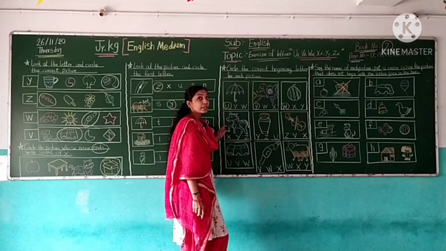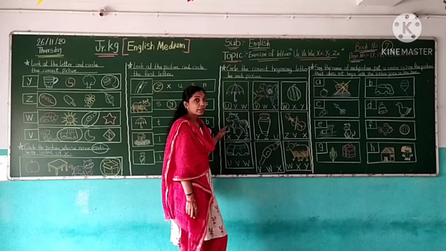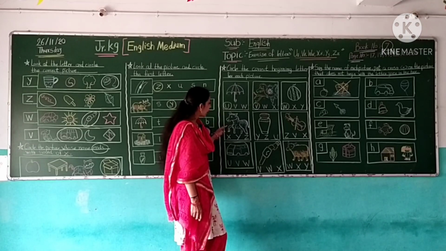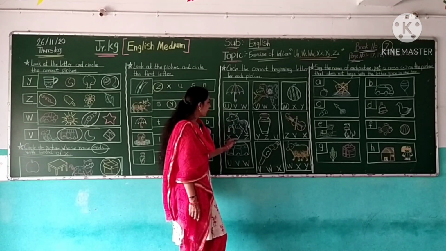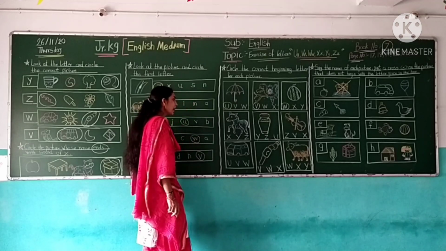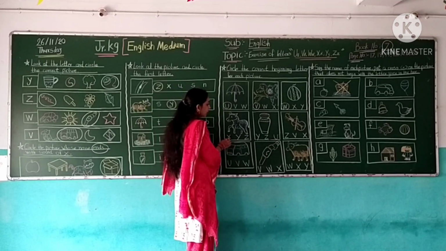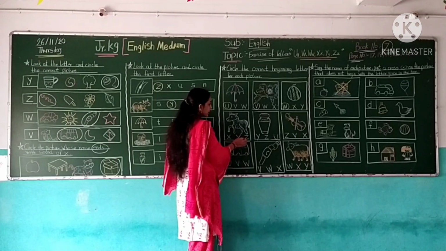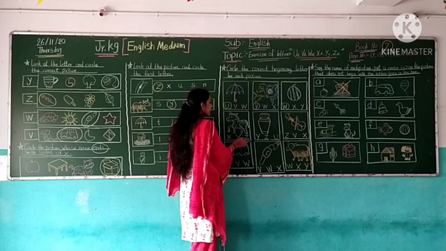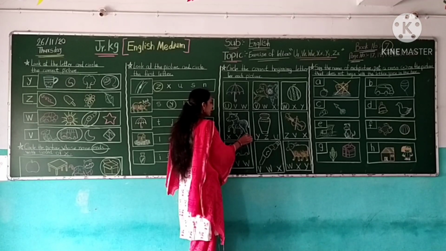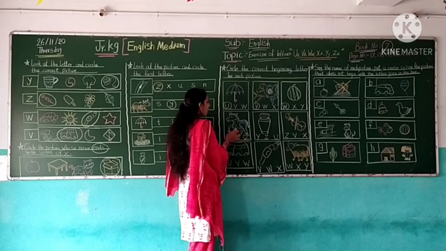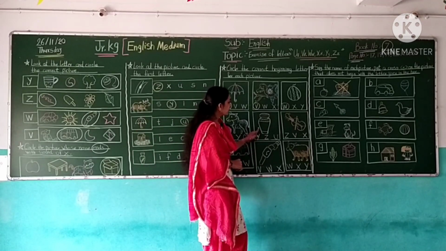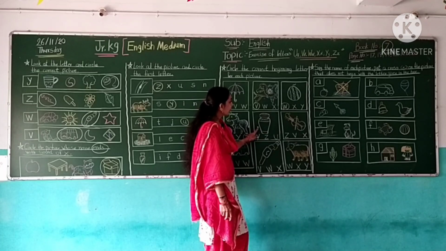This is zebra. Zebra start the letter Z. Here find the letter Z. This is letter Z. No. This is letter Z. No. This is letter Z. Yes. So circle the letter Z. Z for zebra. Now next is, which picture is U for arm?